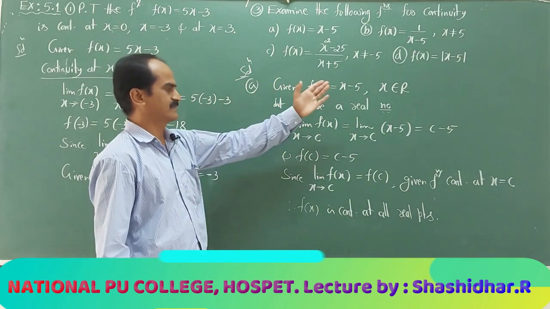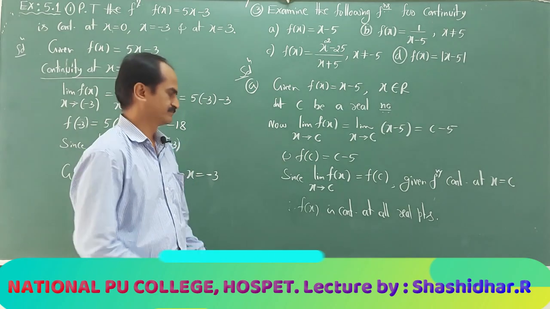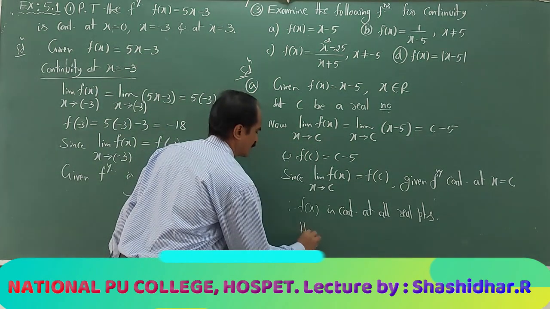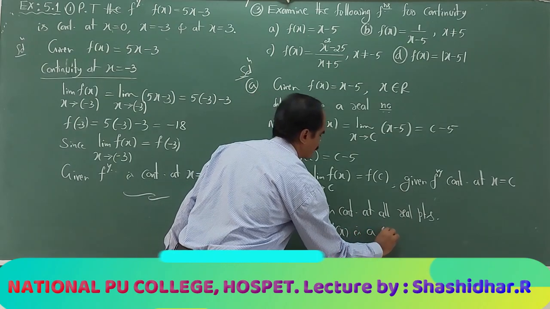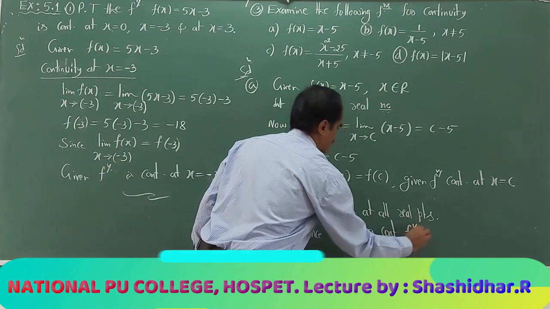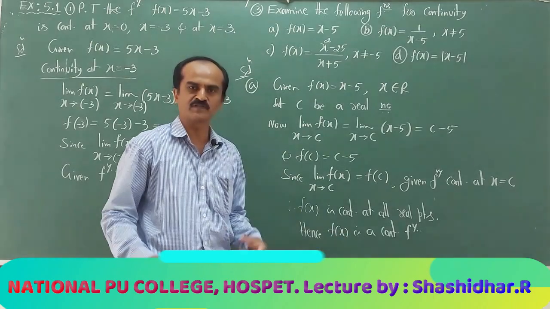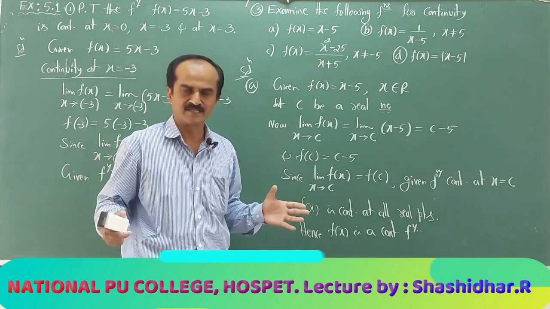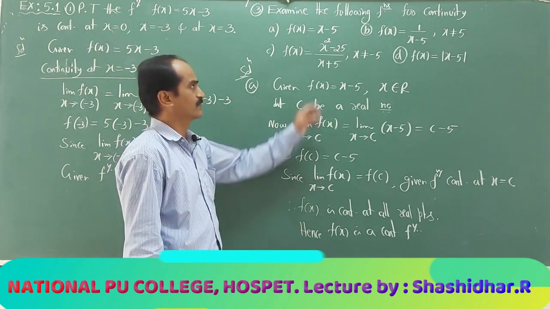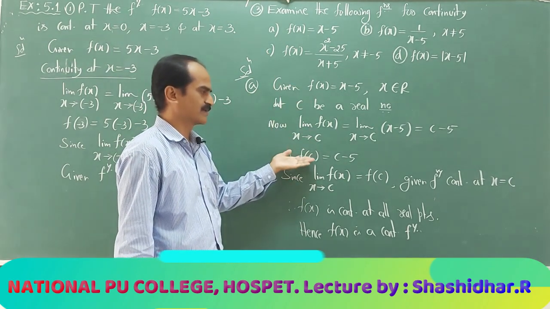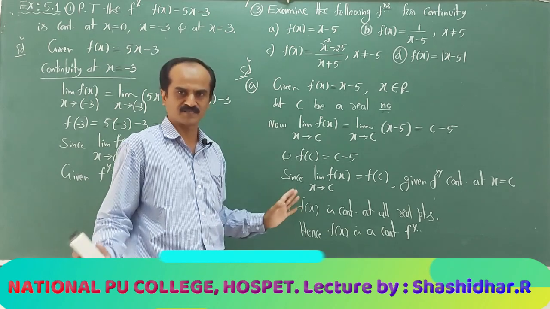Hence f of x is a continuous function. Simply we write continuous function without mentioning the point, it is understood that the function is continuous in its domain. What is the domain? Whole real set. We showed that at all real points the function is continuous.